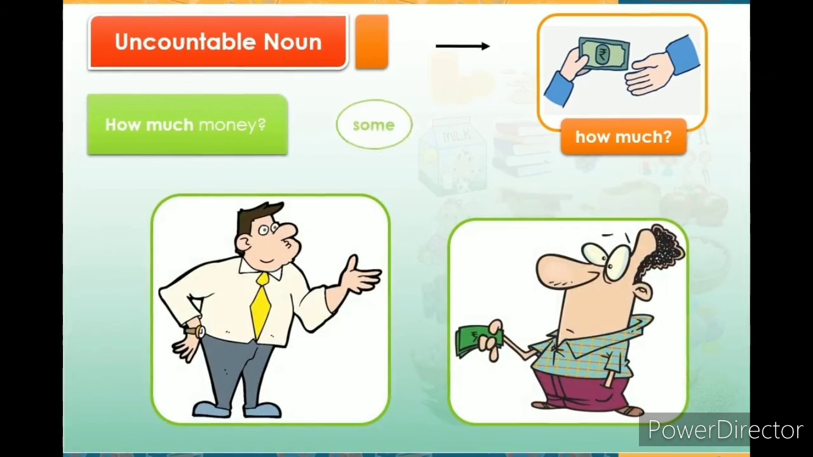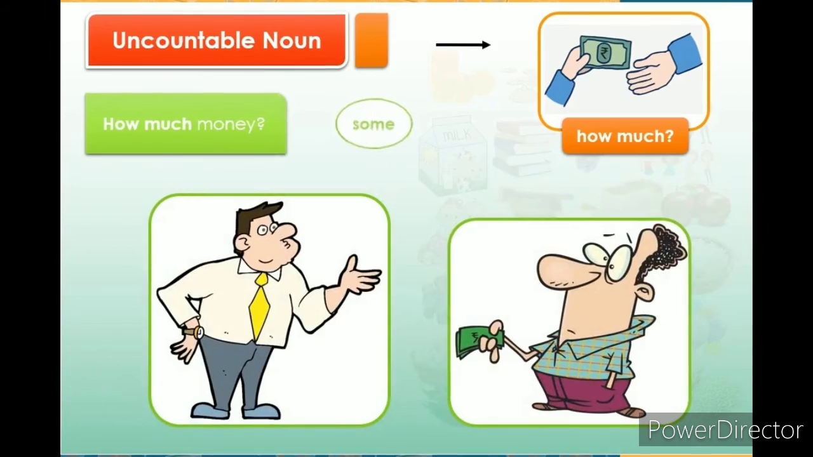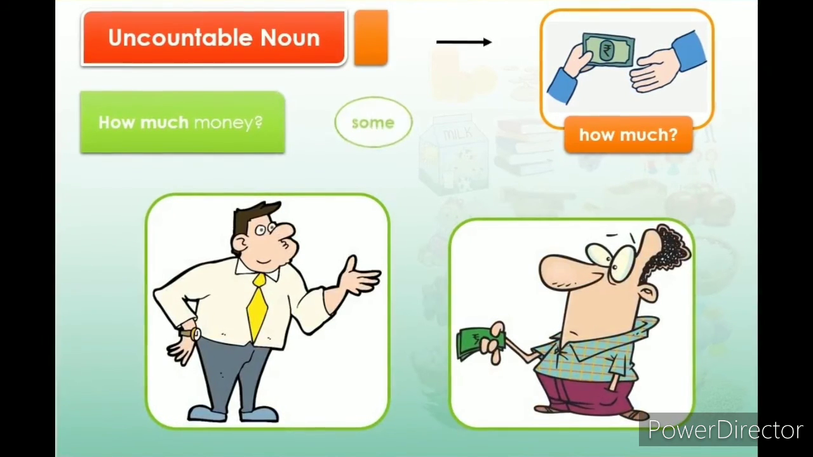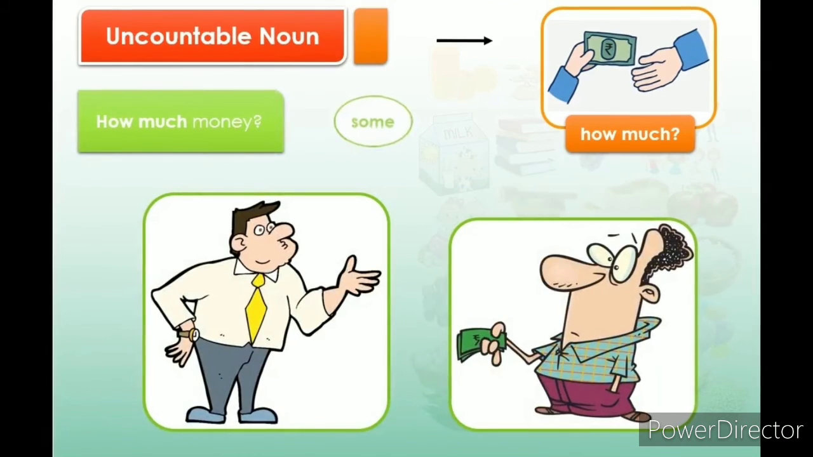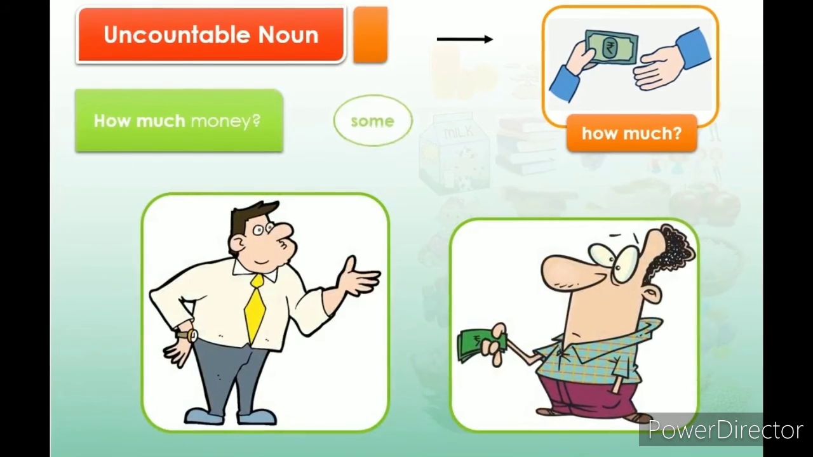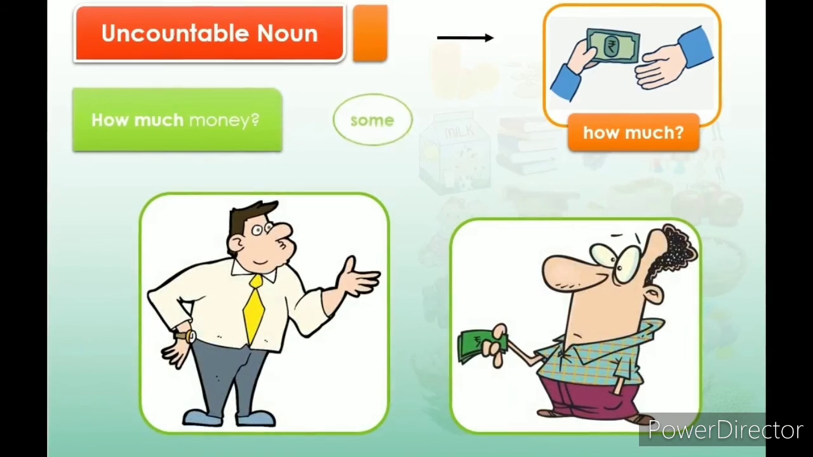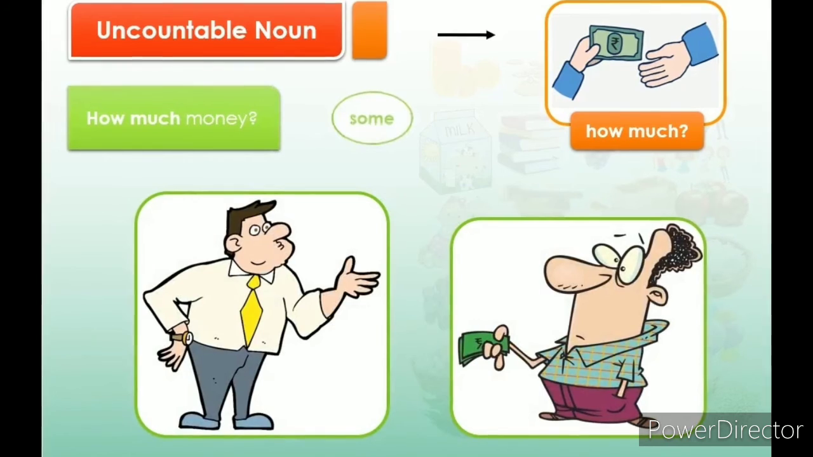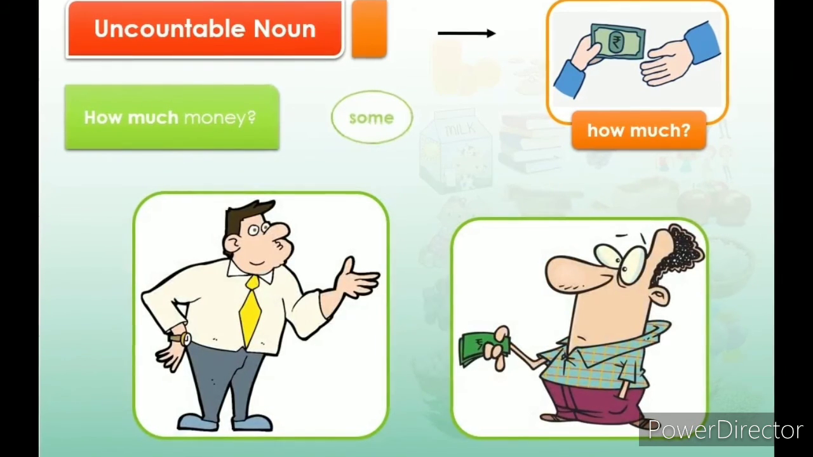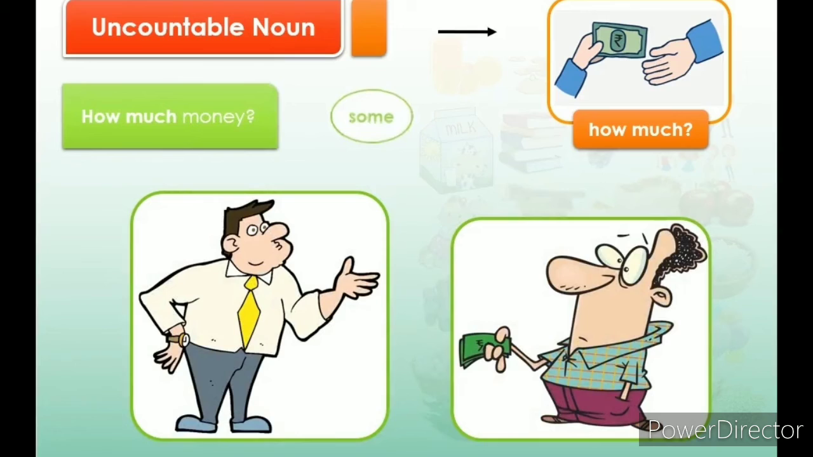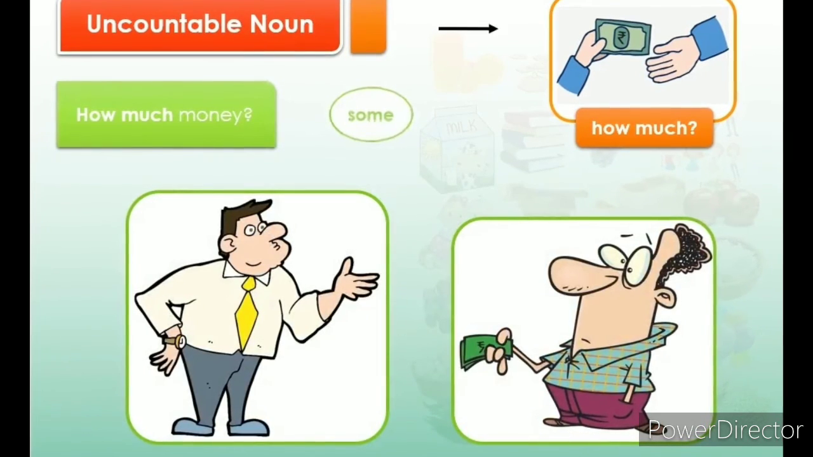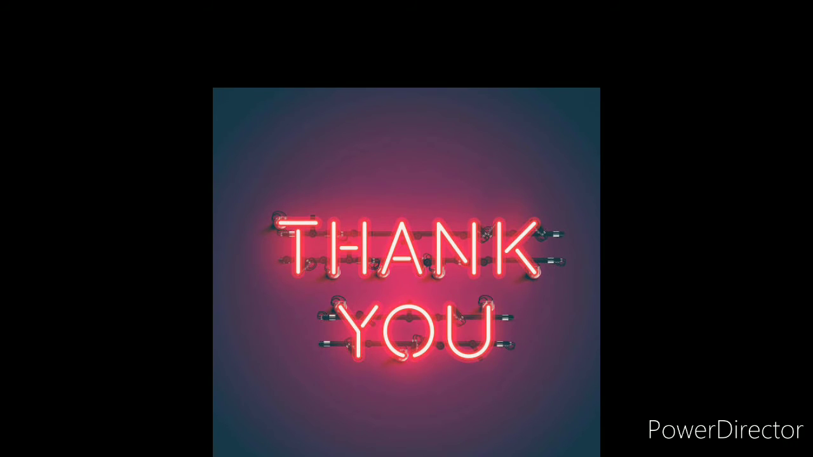To revise: countable nouns are counted using numbers, and they answer the question how many. Uncountable nouns cannot be counted using numbers; they are measured. They answer the question how much. Am I right children? So this is today's class. I repeat once again, today we have completed uncountable nouns. So you should remember what we did in the class.